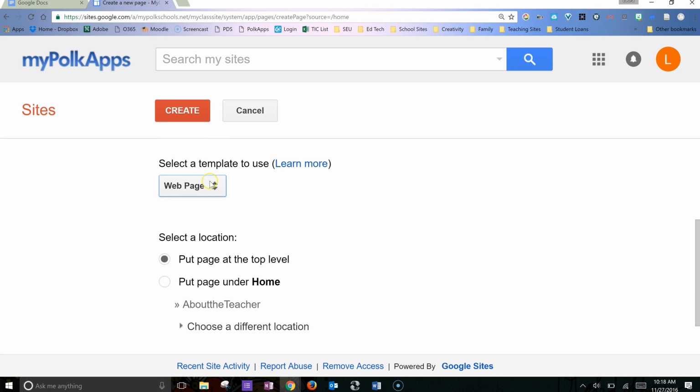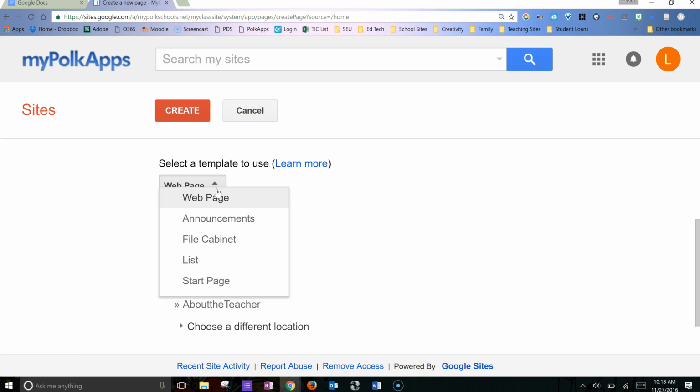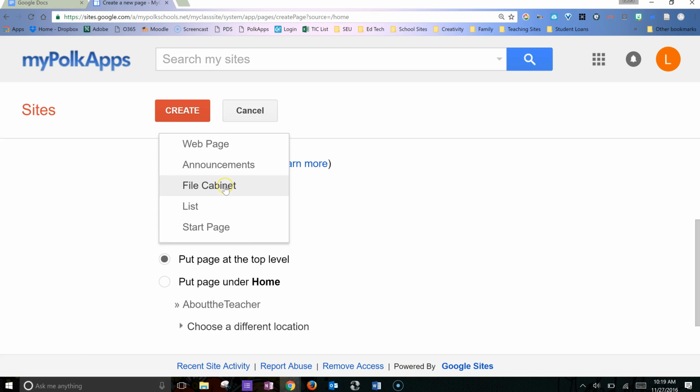We have different templates that we can use for pages. So the normal page is called a web page. It's just a regular web page that has information. I can create a page of announcements that are kind of blog style, where you create an announcement and then you create another announcement, and that page is just ever growing. A filing cabinet will be a page that has things that you've uploaded.